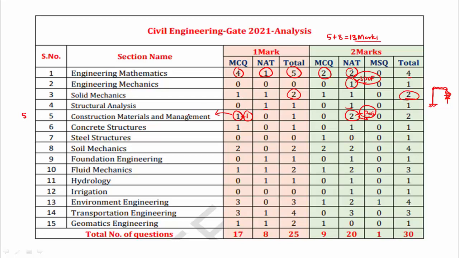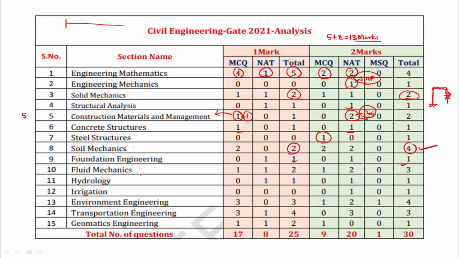Coming to concrete structures, we got only one question in 1 mark and another question in 2-mark NAT. In steel structures we got only one question, which they have given like this. We'll discuss it. Soil mechanics questions are very easy. We got 2 one-mark questions and 4 two-mark questions, which can be done very easily. Foundation engineering questions are also very easy, with 1 one-mark and 1 two-mark question.